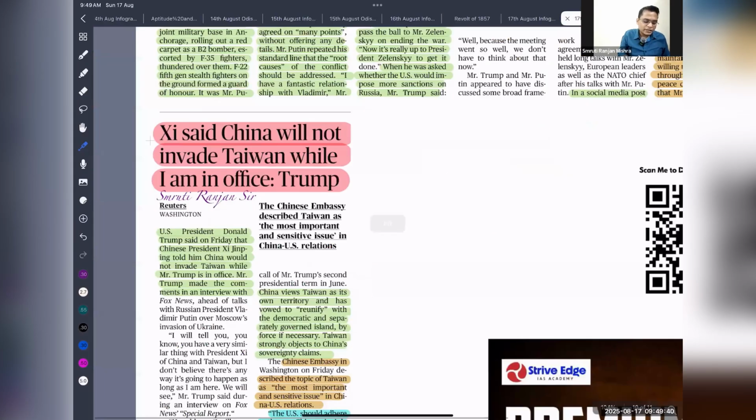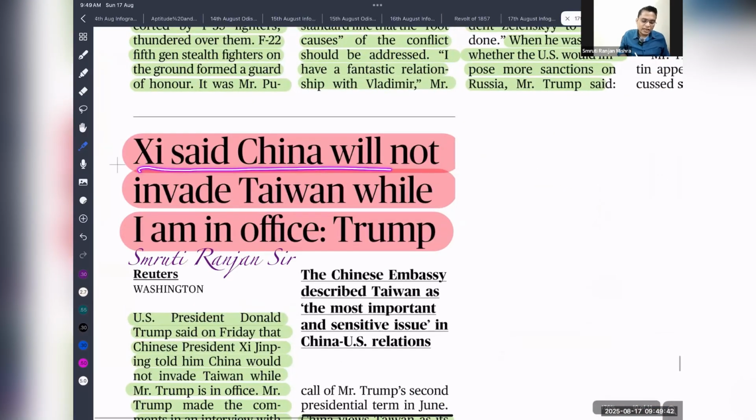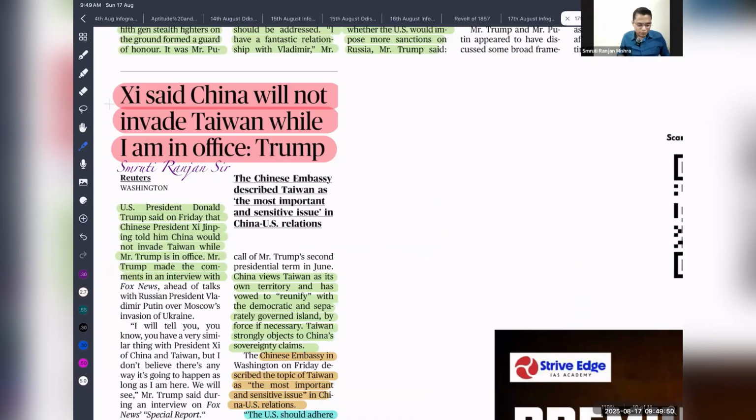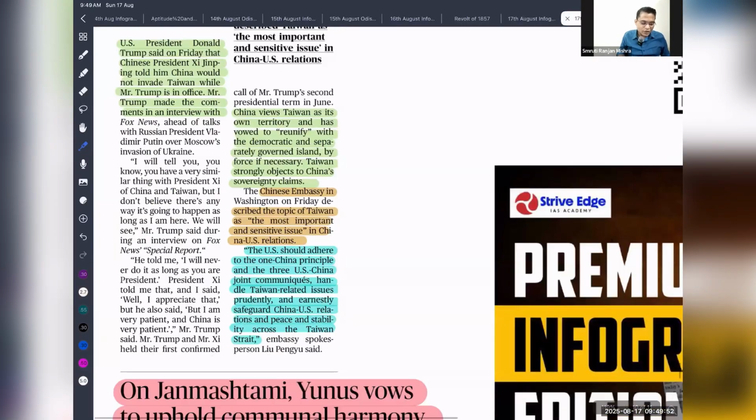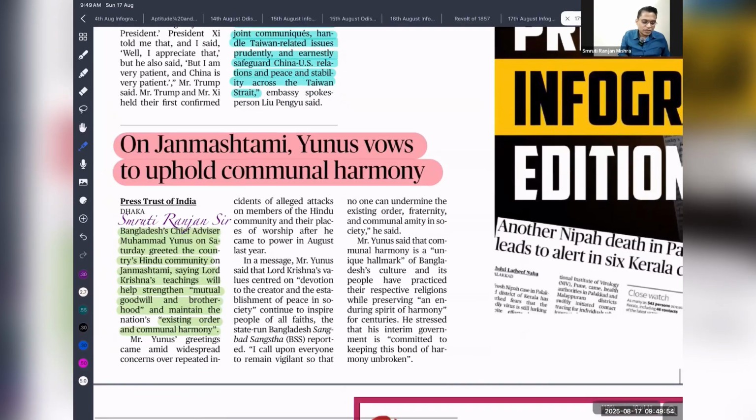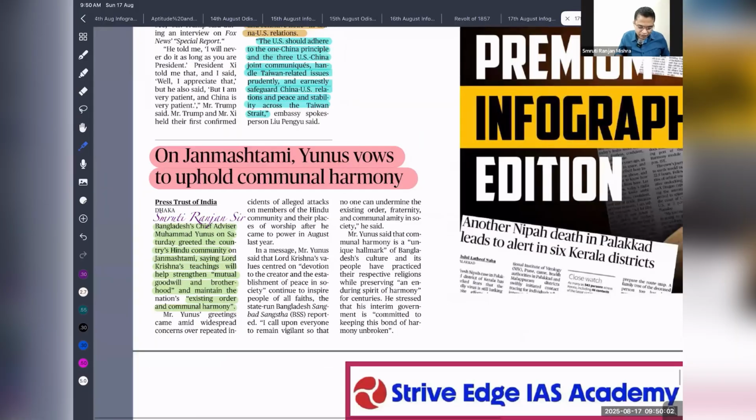Xi Jinping said that China will not invade Taiwan while he is in office. This is a claim made by Donald Trump. For that, I think we need to give the Nobel Peace Prize to Donald Trump. On Janmashtami, the caretaker government of Bangladesh urged communal harmony to be upheld. This is what was said by Muhammad Yunus.